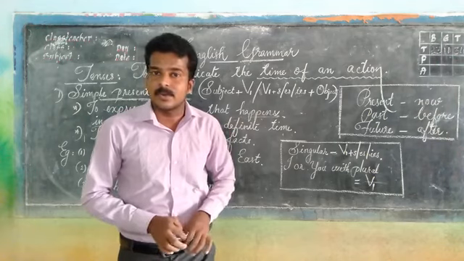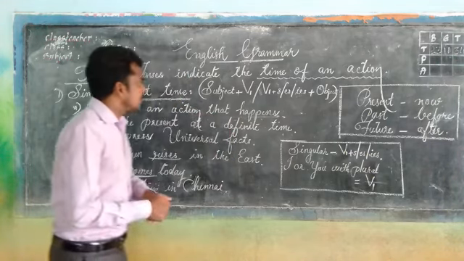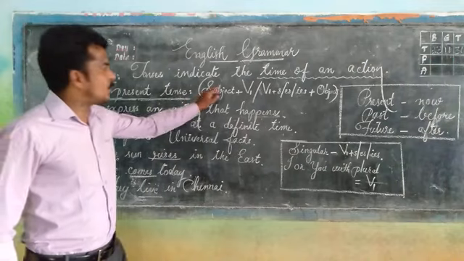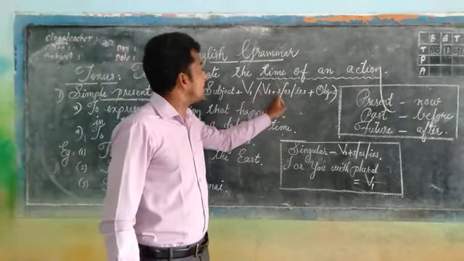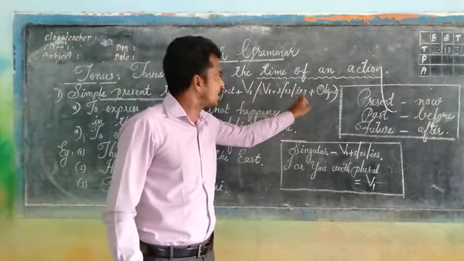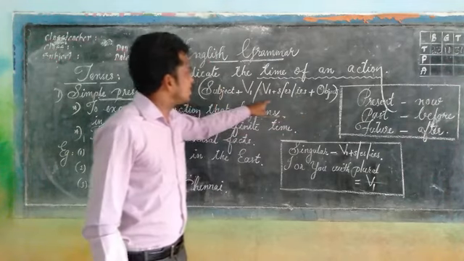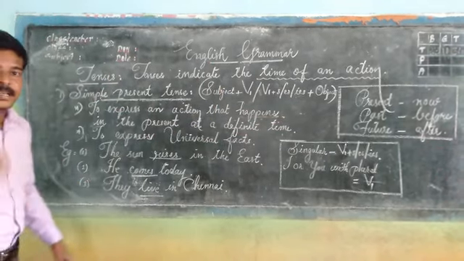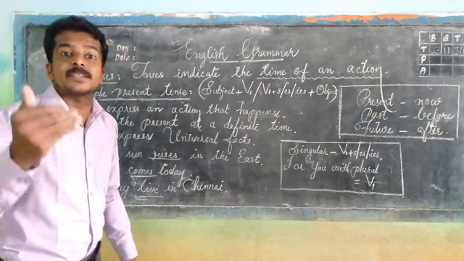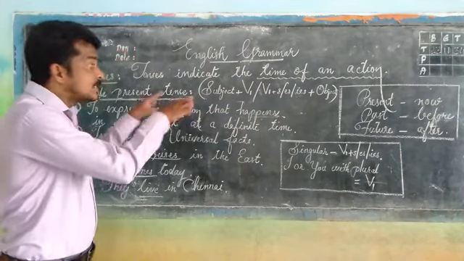Ekavachana, something you call in Kannada. Am I right? Okay, see. Here the subject is followed by verb 1 or V1 plus s or es or ies, and finally the object. This is the structure of a sentence in simple present tense. As I told you, this is not important.